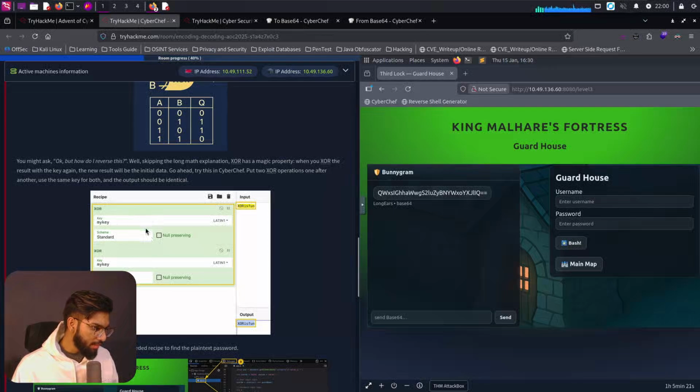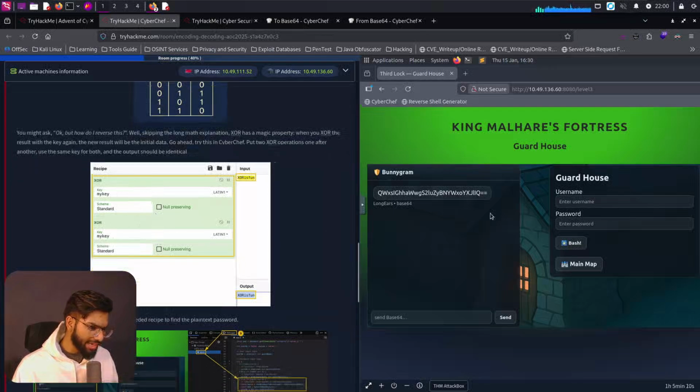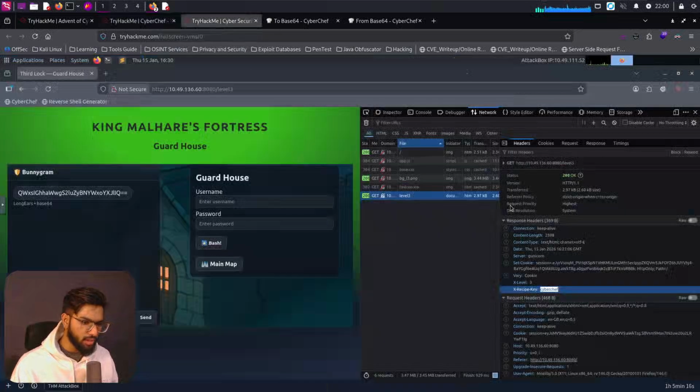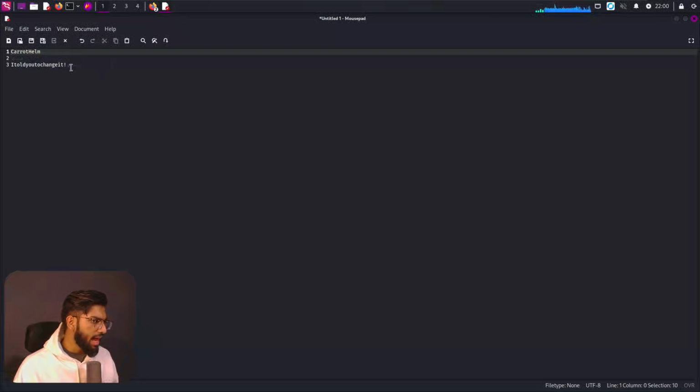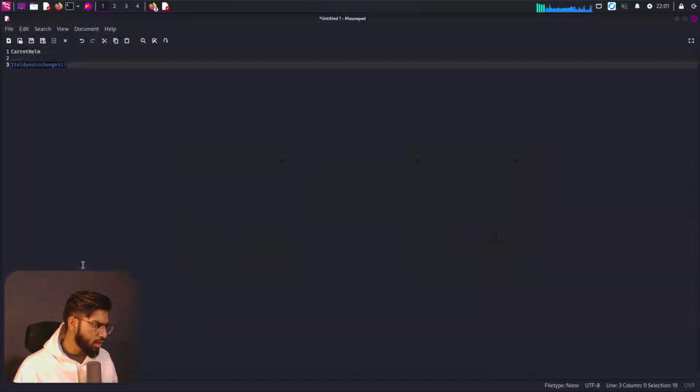So they are passing in. I guess that's an example, or is it part of the challenge here? So we get the key to be CyberChef here. And what all did we get here? Let me open the notes here. I get the password. Is it this? No, it's not this.